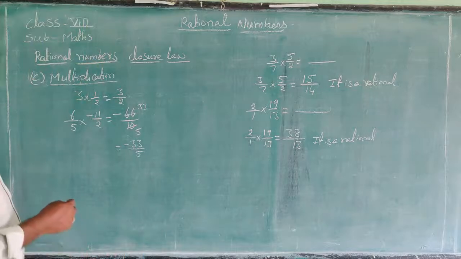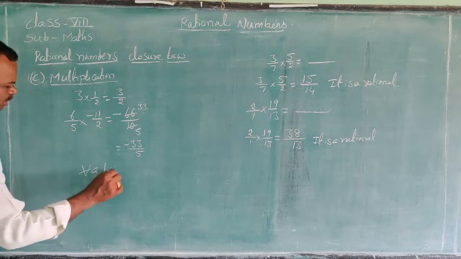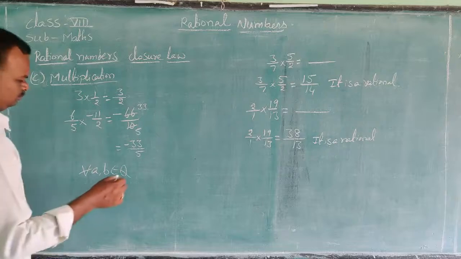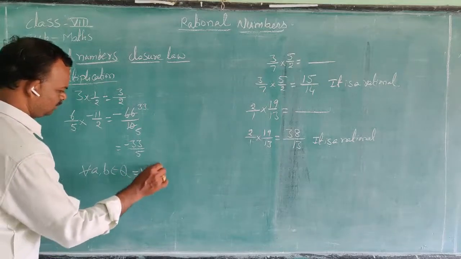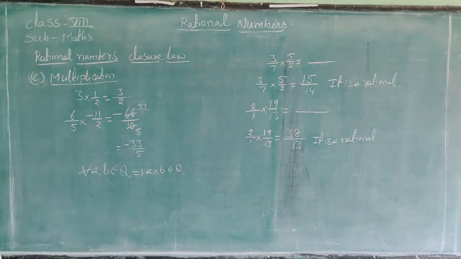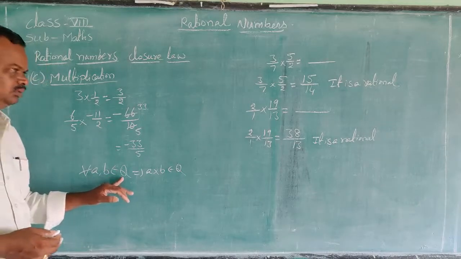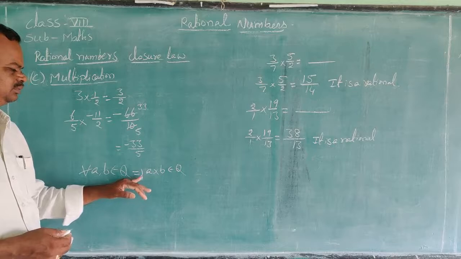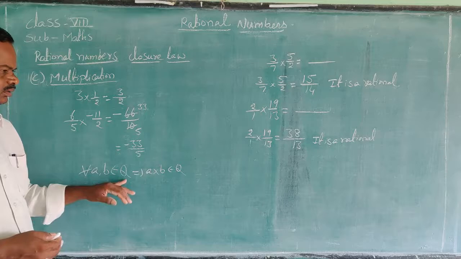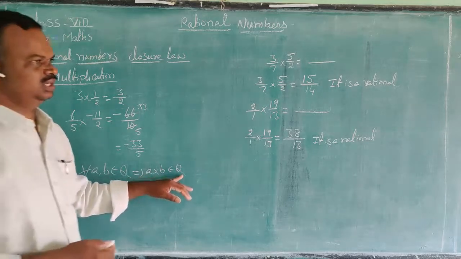So we will write in general form: for all a comma b belongs to Q, that implies a into b belongs to Q. That means multiplication of a into b belongs to the rational number Q.